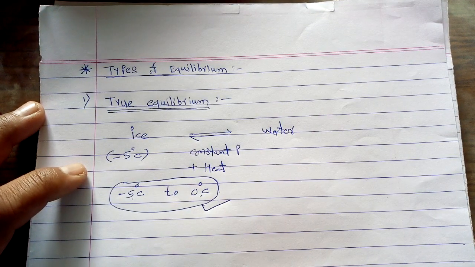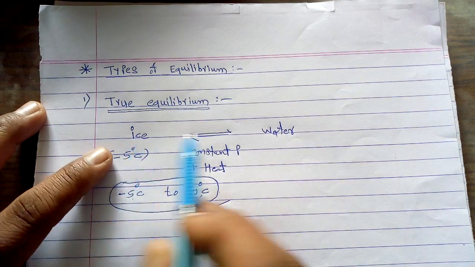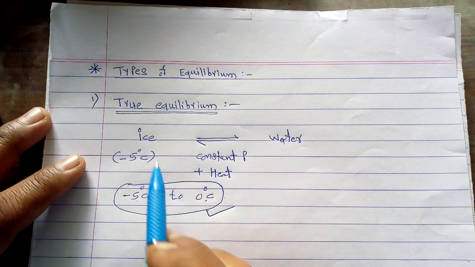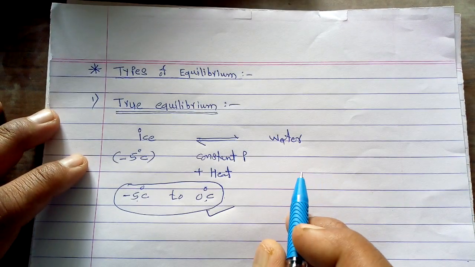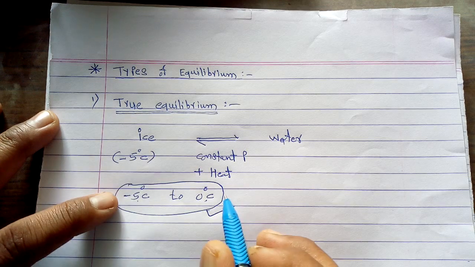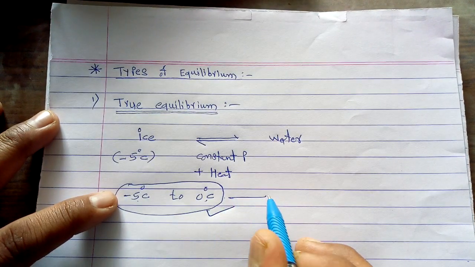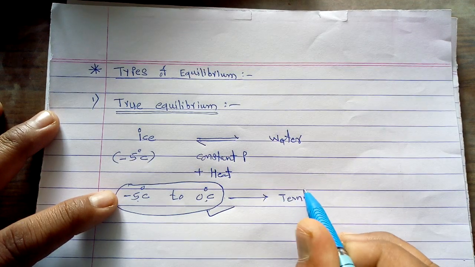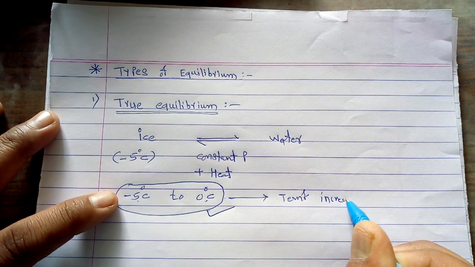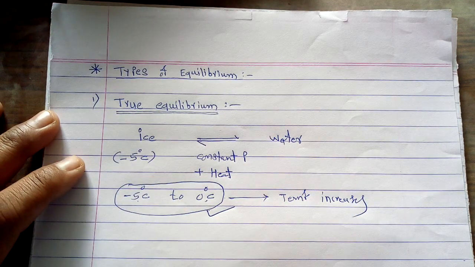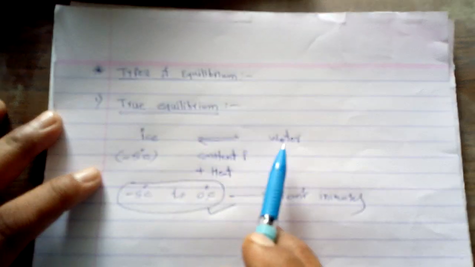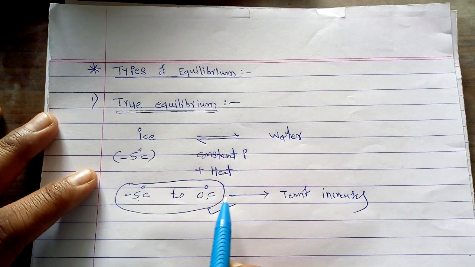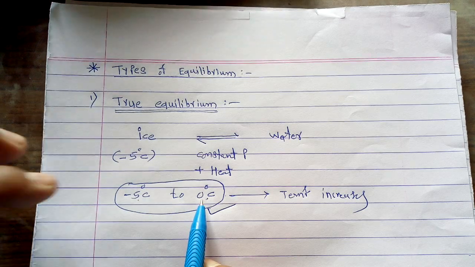When the total conversion of ice into water has taken place, at that point the temperature again increases. When the conversion of ice into water is complete, the temperature increases higher than 0 degree centigrade.